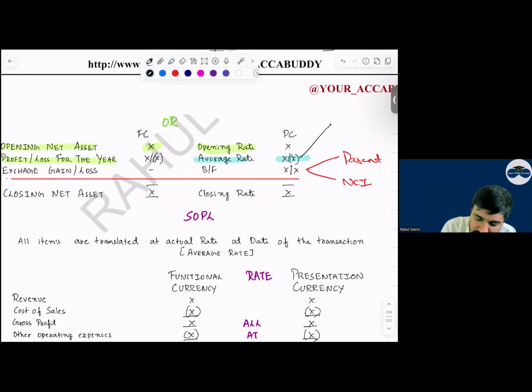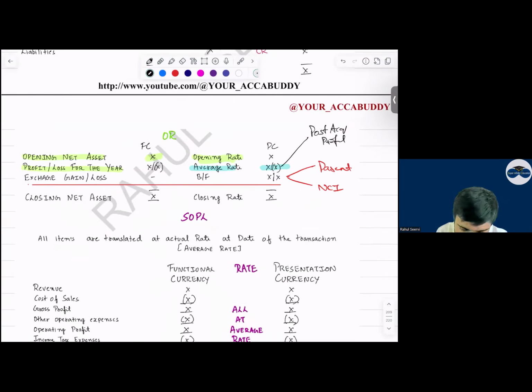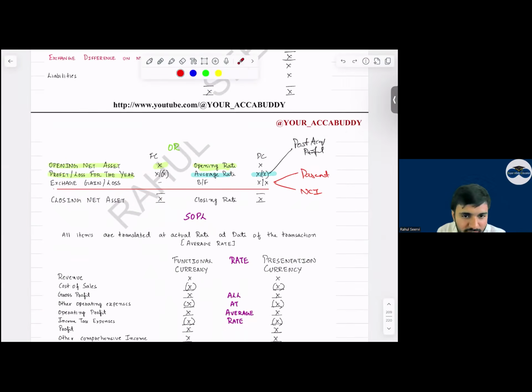Can I say this is the post acquisition profit or not? Now this post acquisition profit, which step will you allocate it to? This post acquisition profit you will allocate to parent and NCI. Yes or no? Step number 5 and step number 4, everyone. 5 and 4. Yes, better. Good, good. This is about your net asset calculation; the profit we are done with this.